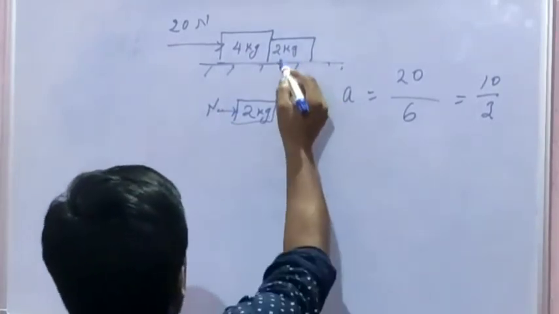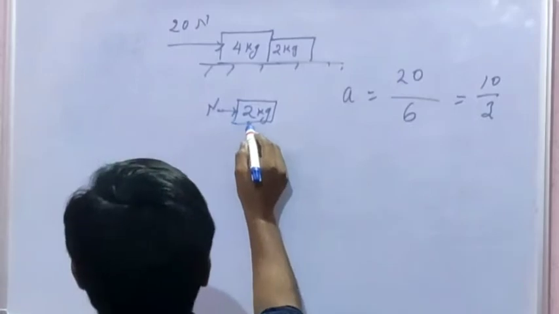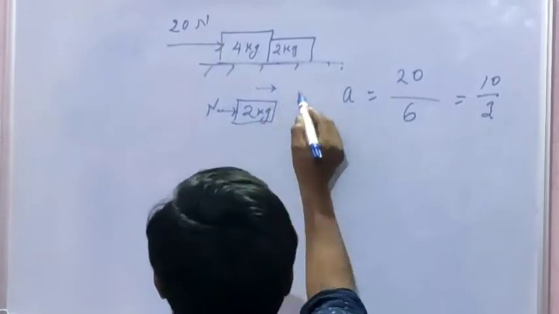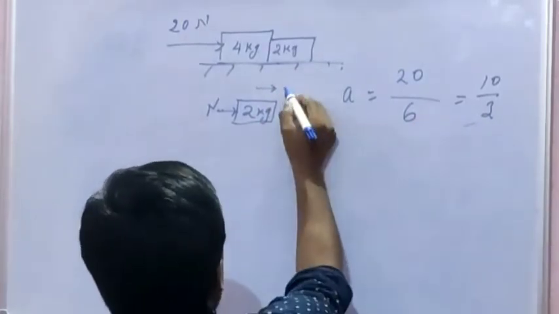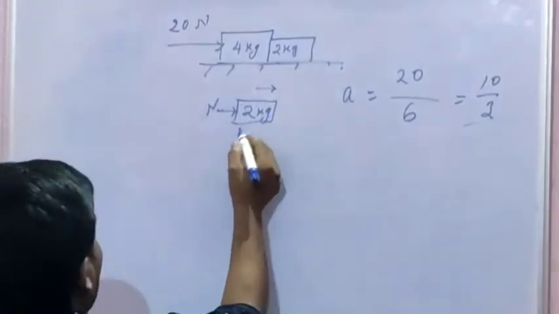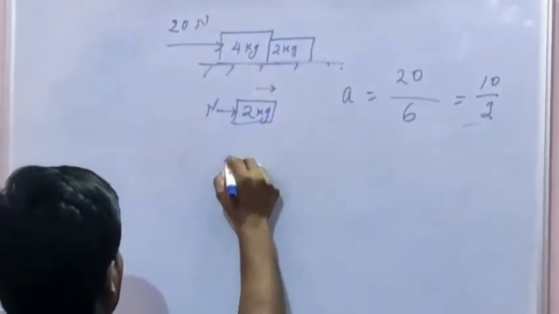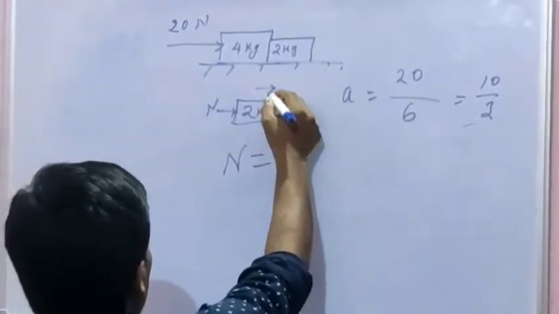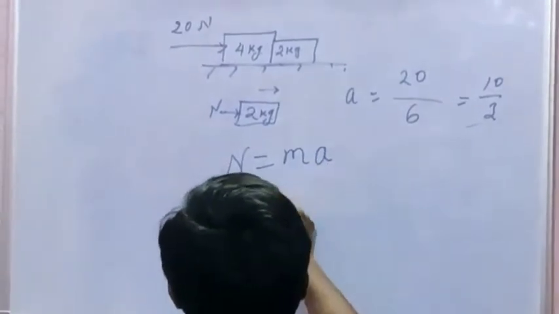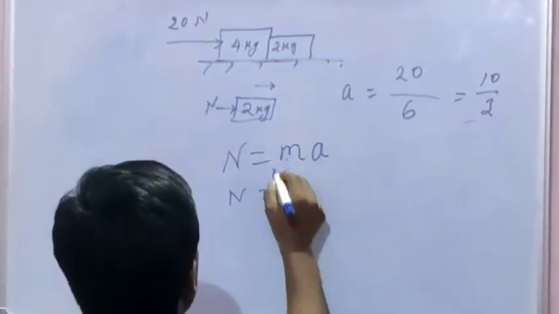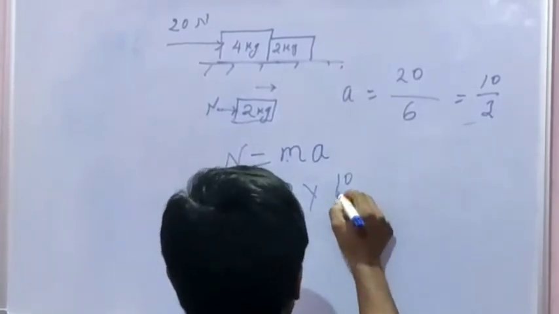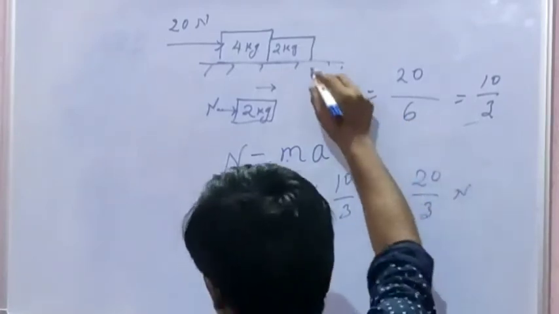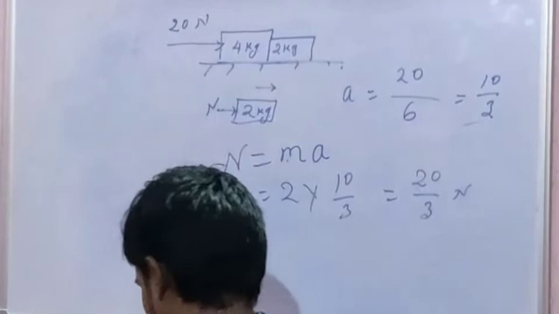Now apply the free body diagram of the 2 kg body, with acceleration in this direction. Apply Newton's second law, N equal to ma. Here mass is 2 and acceleration is 10 by 3, hence 20 by 3 newton force is applied on the 2 kg body.